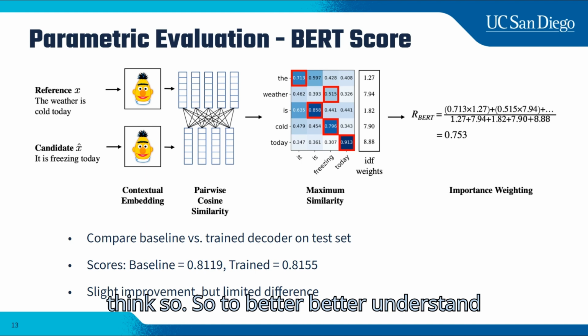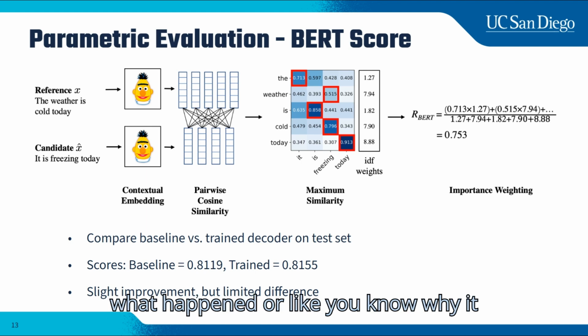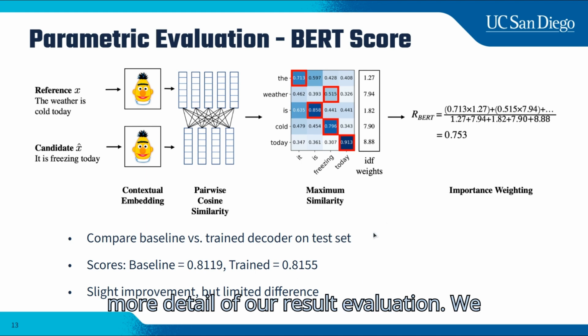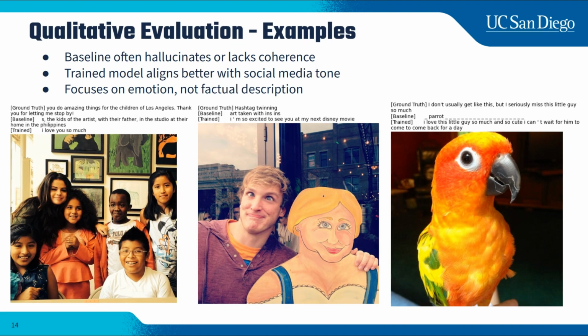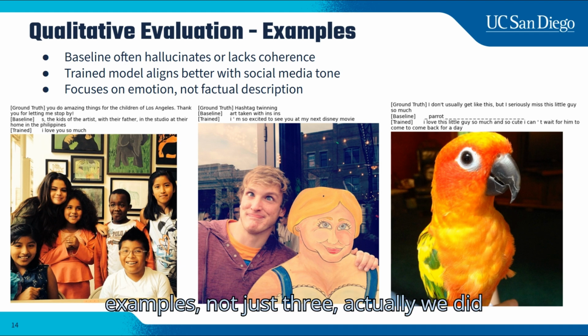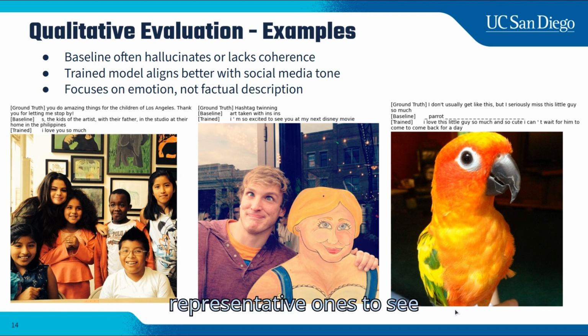So to better understand what happened, or why it looks like this, or just to go into more detail of our result evaluation, we further performed a qualitative evaluation. Basically, we grabbed some examples, not just three. Actually, we did a lot, but these three are the most representative ones to see whether our trained model performs better than the baseline. So let's now look at a few examples here. We can see the clear patterns.